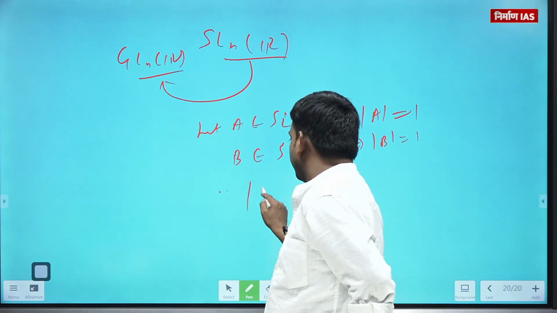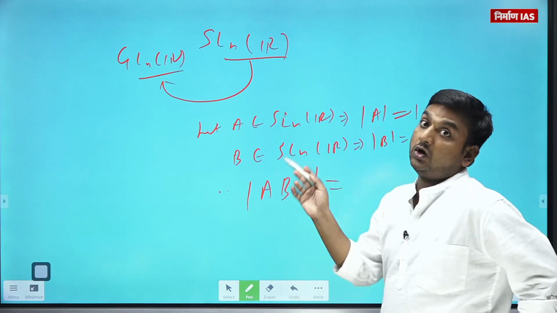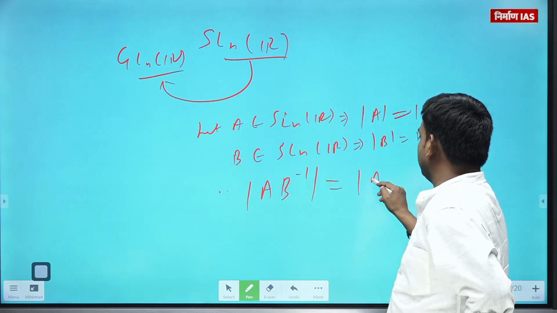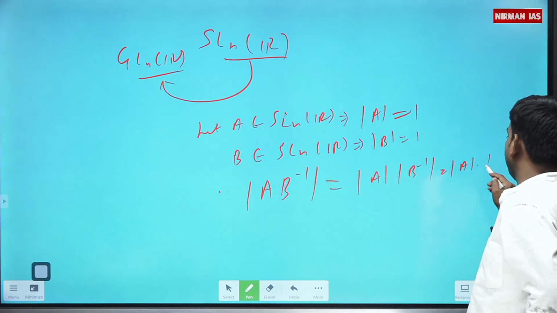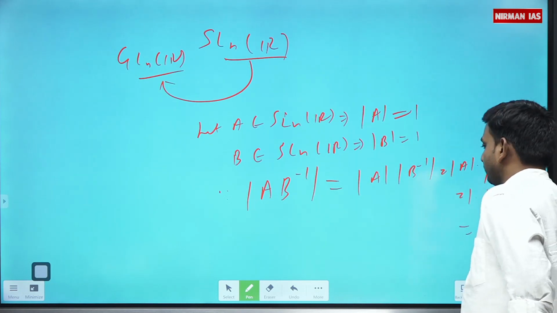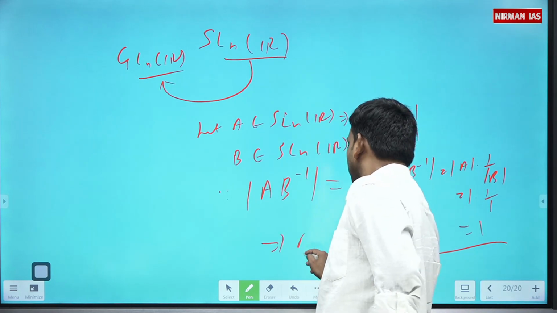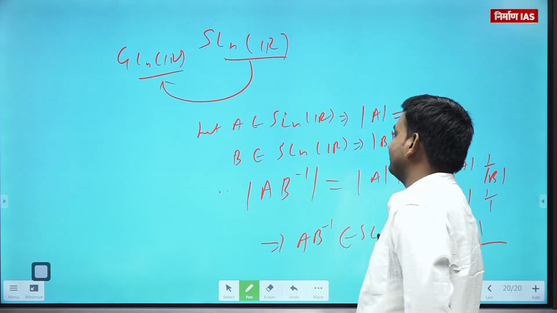So for that, I need to check whether the determinant of a b inverse is 1 or not. This is the determinant of a times the determinant of b inverse, that is the determinant of a times 1 upon the determinant of b, that is 1 times 1 upon 1, which is 1 only. This implies a b inverse also belongs to SL(n,R).